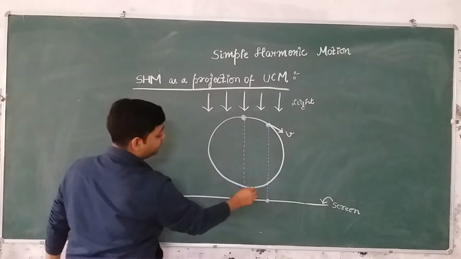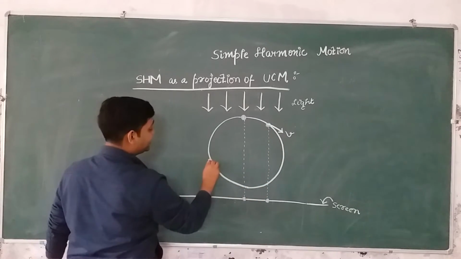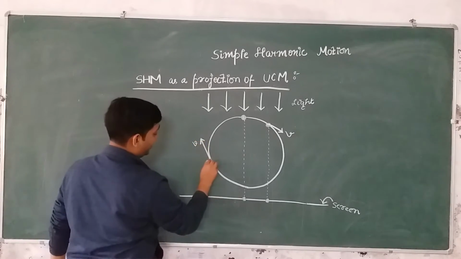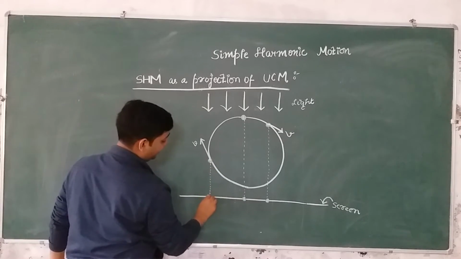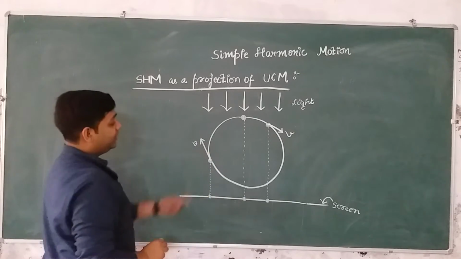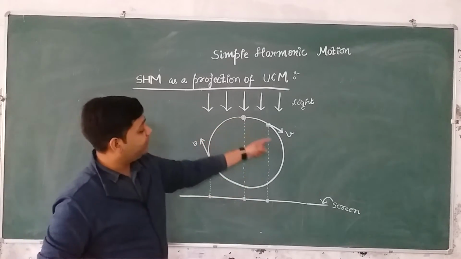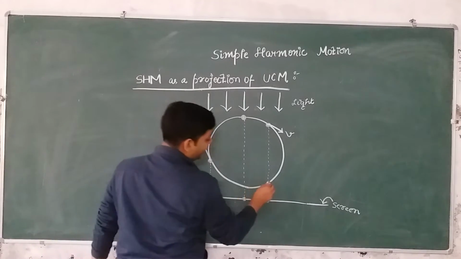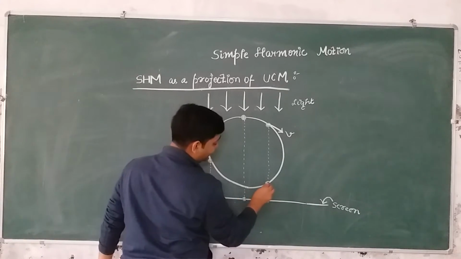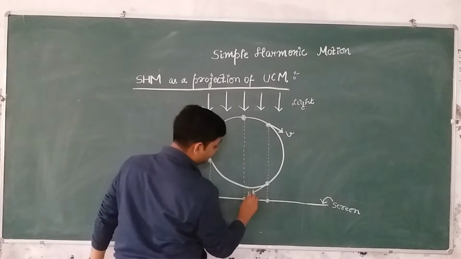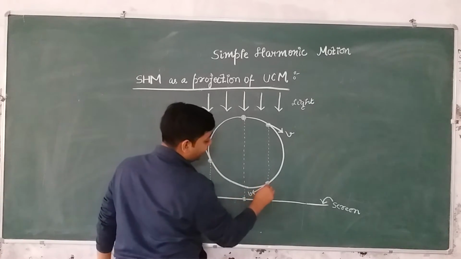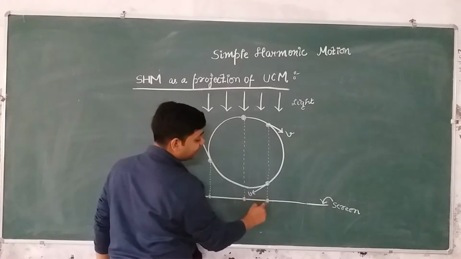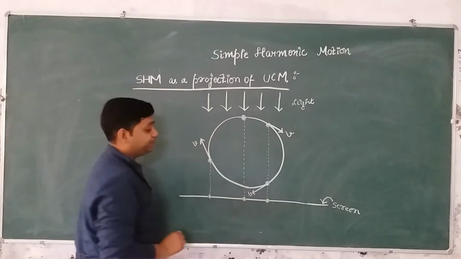Suppose the particle is here at this point, its velocity is like this, and if we project, the particle will be projected here, right? At every point there will be a projection of the particle on this screen. Let's say when the particle is present here, then the velocity will be in this direction, v, constant speed, and again the projection of the particle will be here. So on this screen you will again see the particle here at this point.